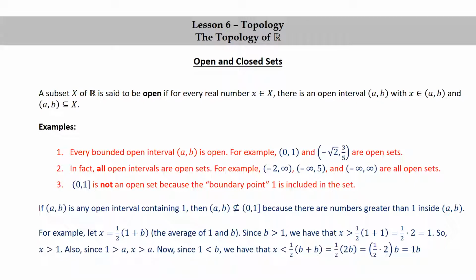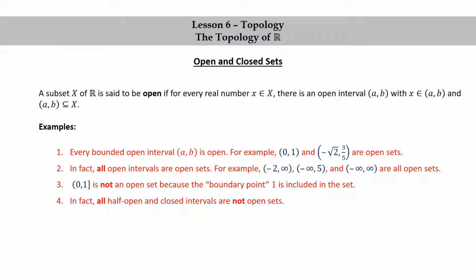And since 1 is the multiplicative identity, that's equal to b. So x is in the open interval from a to b. In fact, all half-open as well as closed intervals are not open sets.